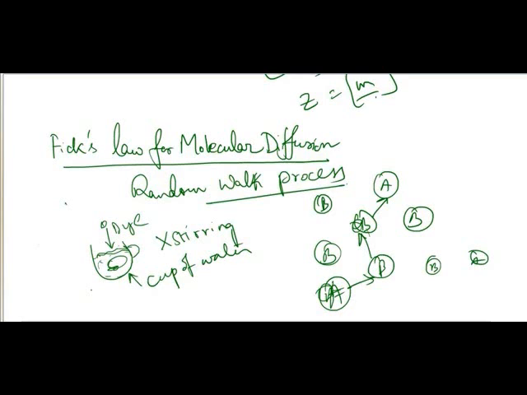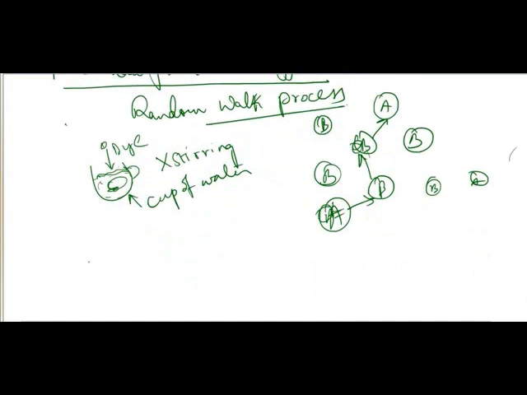First, we will consider the diffusion of molecules when the whole bulk fluid is not moving but stationary. Diffusion of molecules occurs due to concentration gradient. The general Fick's law, in this case, can be written as JA star equal to minus DAB del CA by del Z. So why minus? To diffuse the molecules.